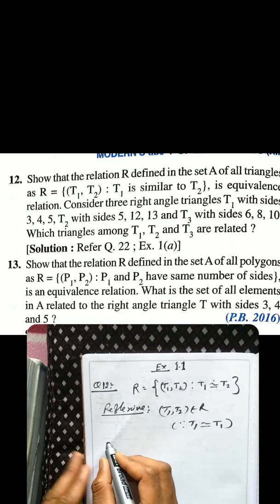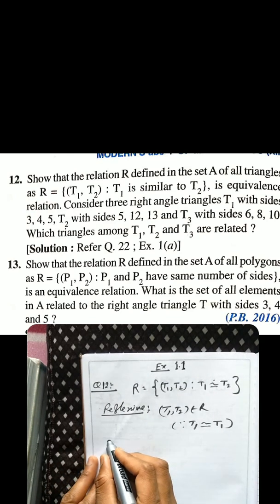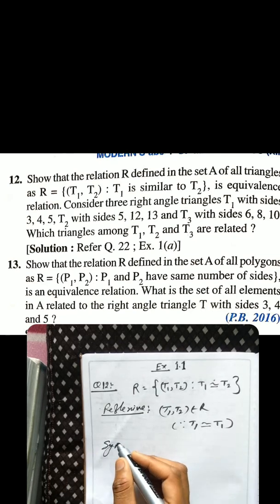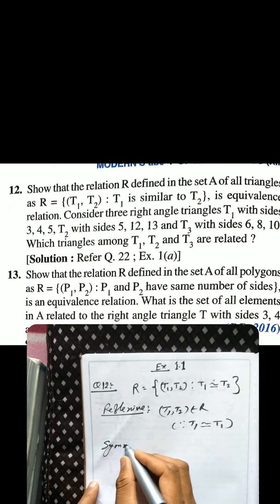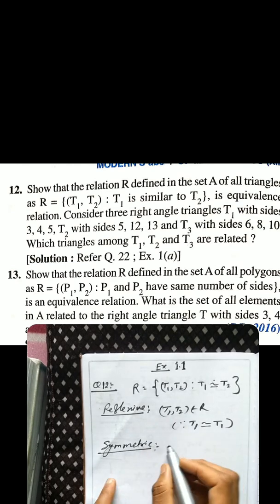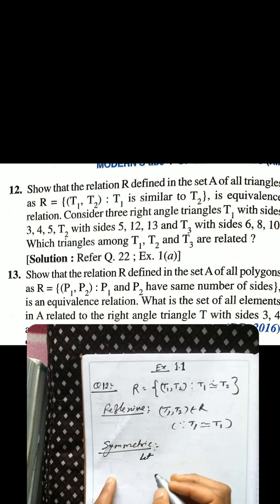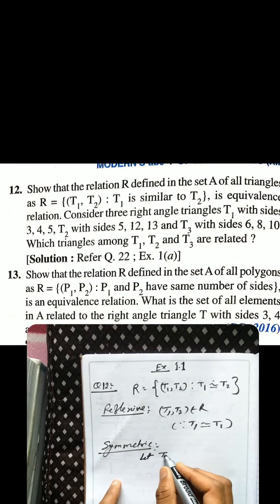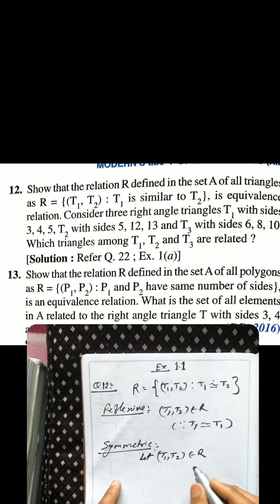Now, check it for symmetric. For symmetricity, I will consider T1, T2 belongs to R, since it is given T1 is similar to T2.